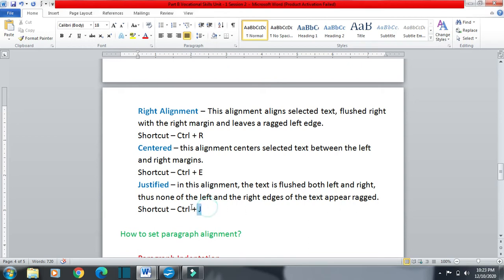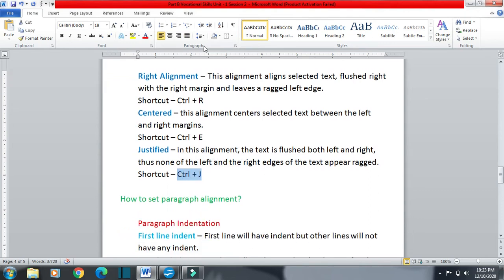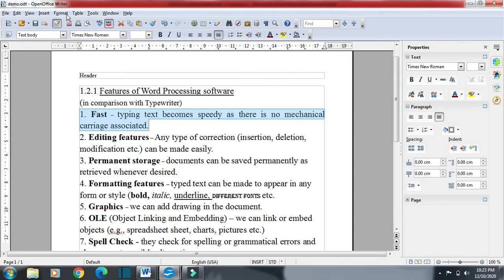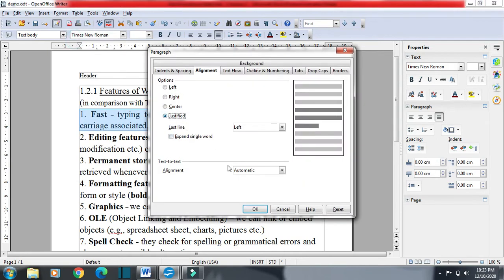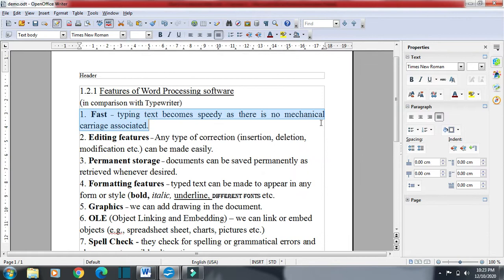The shortcut is Ctrl+J, or we will click here, this one. Or in Writer, we will click on Format, then click on Paragraph and then select Justified from here. Okay, so you can see we have selected justified. So the internal spaces have been increased to take the whole part from the left margin to the right margin also.